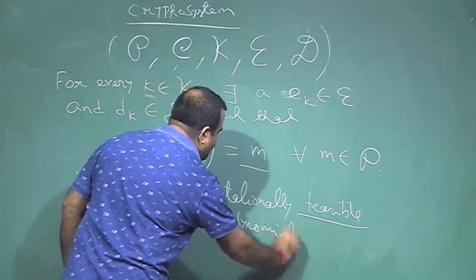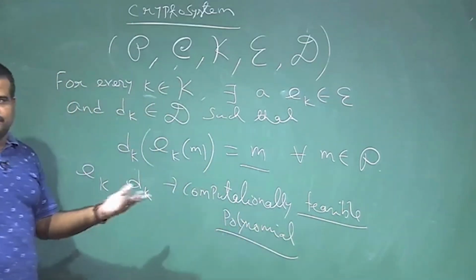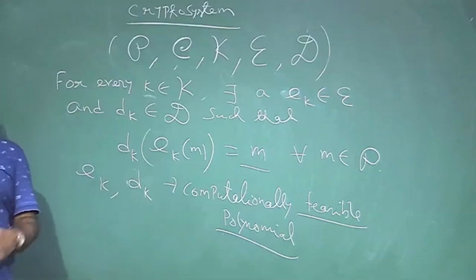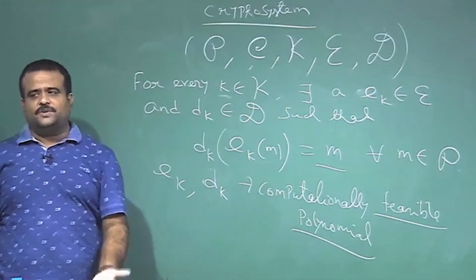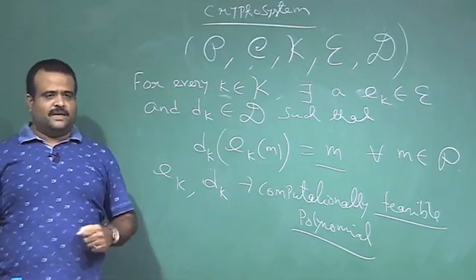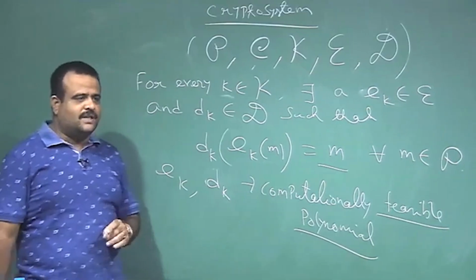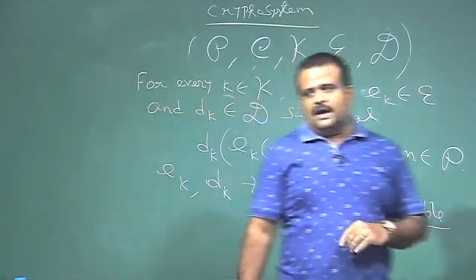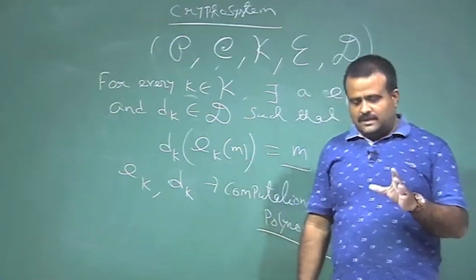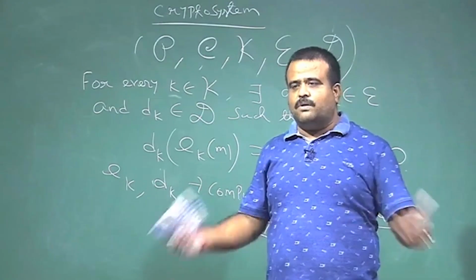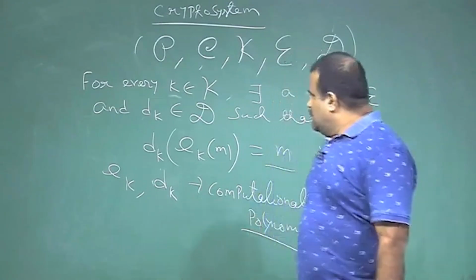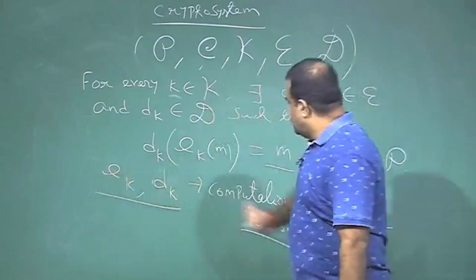It should not be a hard function like NP-hard or NP-complete. We should be able to encrypt a message, that is the idea, and we should be able to decrypt the corresponding ciphertext to get back the message. So, the encryption algorithm and decryption algorithm should be computationally feasible. It should not be a hard problem. Okay, so this is the crypto system.